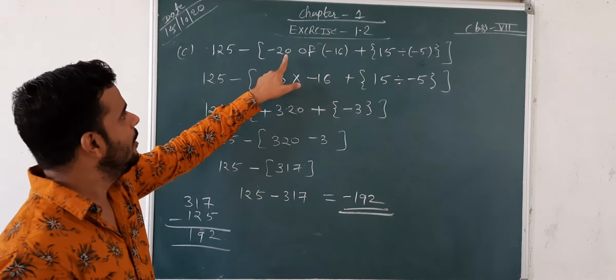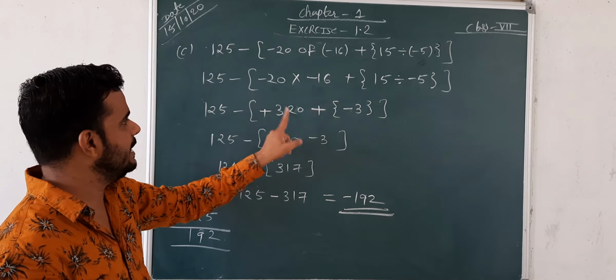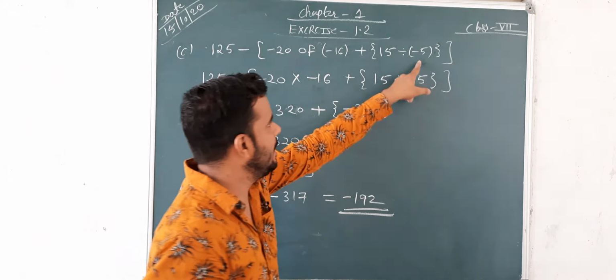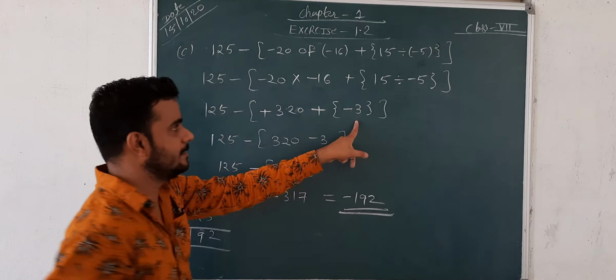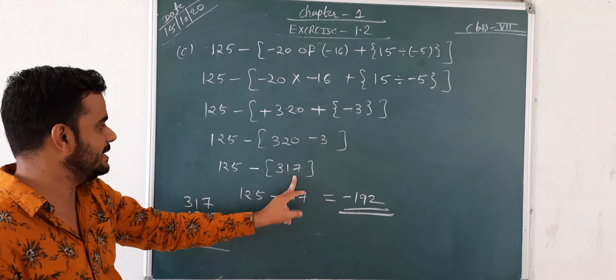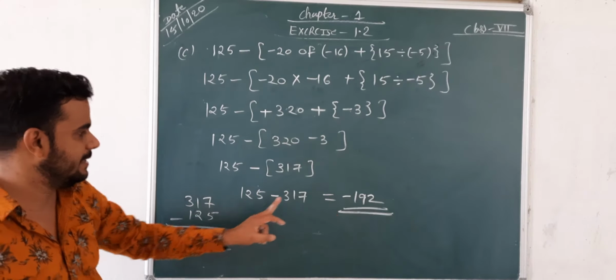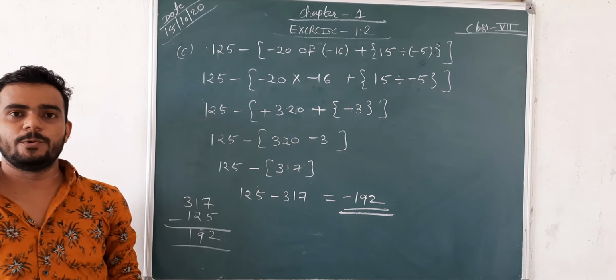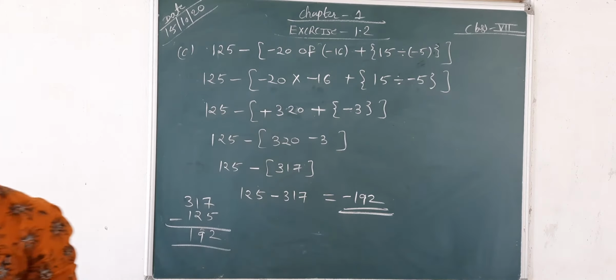It is too much easy. Of means multiply, 16 multiply 20, then 320. 15 divided by negative 5, then negative 3. Afterwards, negative positive, negative 317. 125 minus 317, then 192. Any doubt? Okay, take the screenshot.